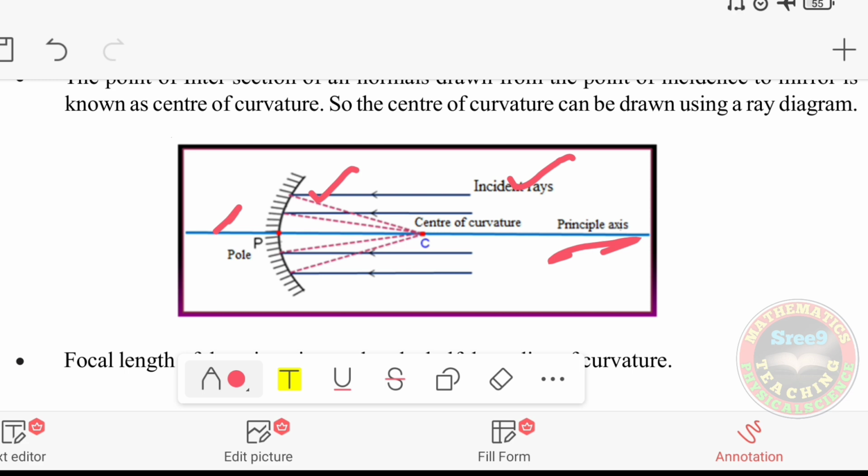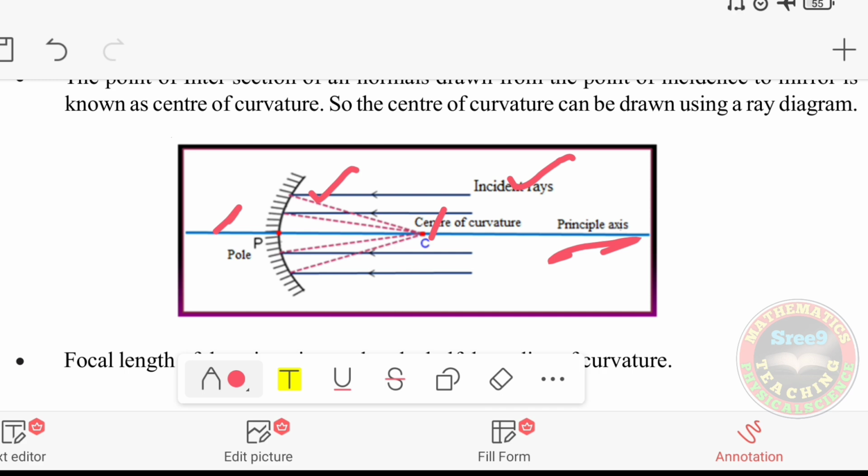They are not reflected rays, they are the normals. You can see in the figure the red dotted lines, where they are meeting at a point on the principal axis, which is called the center of curvature, and the dotted lines are nothing but normals. The normal is the line from any point on the surface of the mirror to the center of curvature.